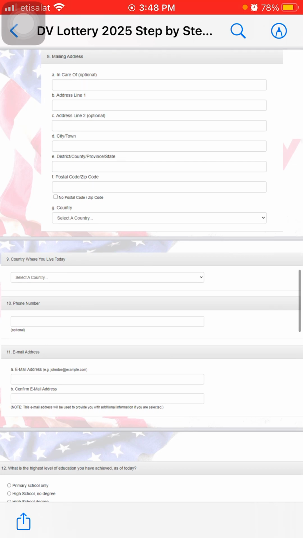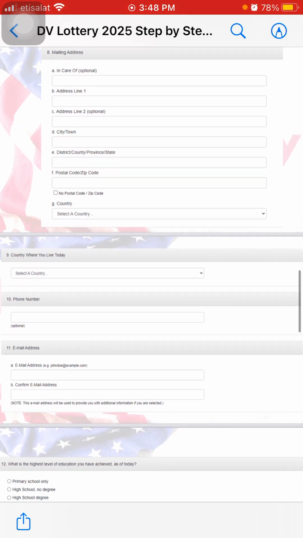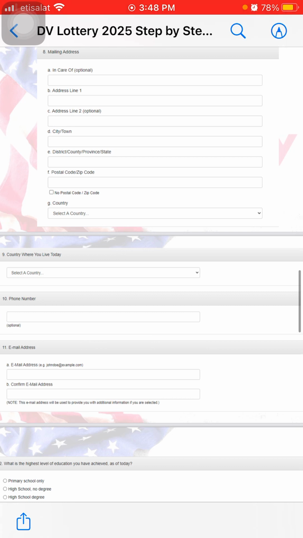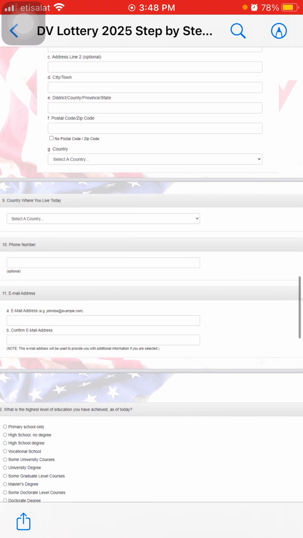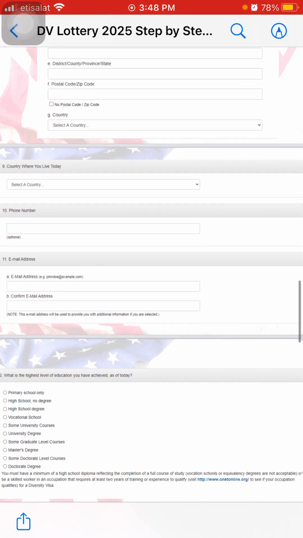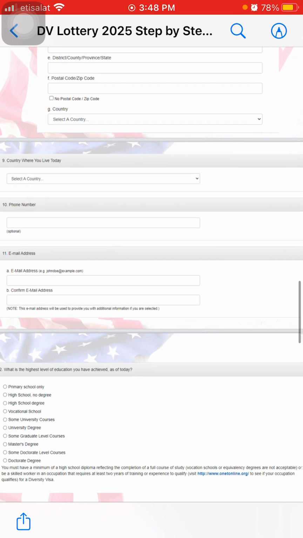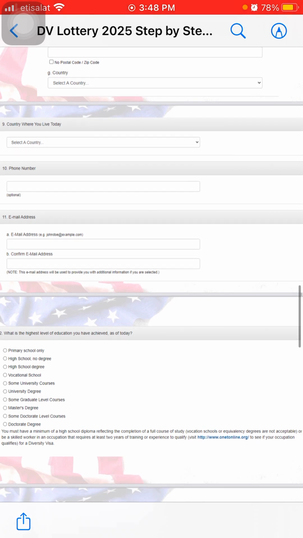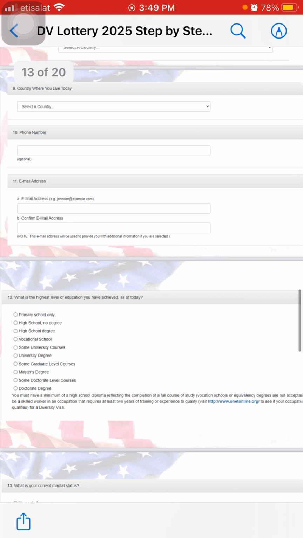Then you have address line 1 to enter your information, and address line 2 because it's limited to a number of characters that you can include. And then you'll mention the city or town, district, country, province or state, and then the postal code, zip code. If you don't have a postal code or zip code, that's fine as well. You can tick this box below, and then you will select the country again. Then part 9, you will select the country where you live today.